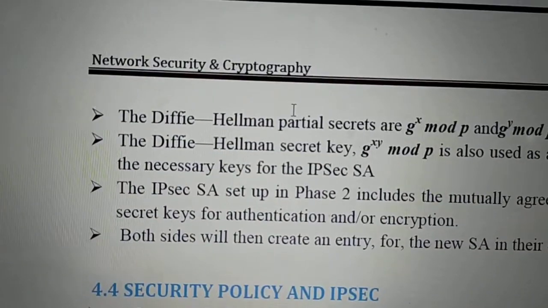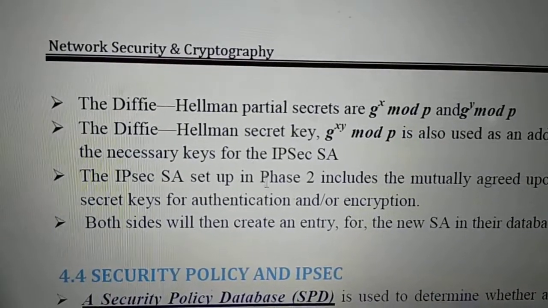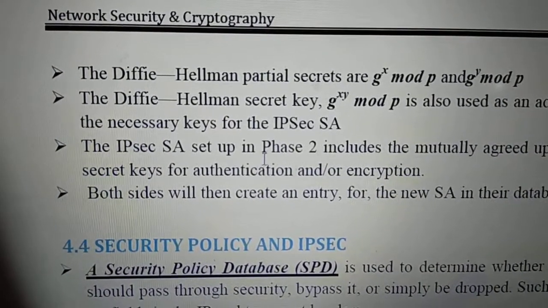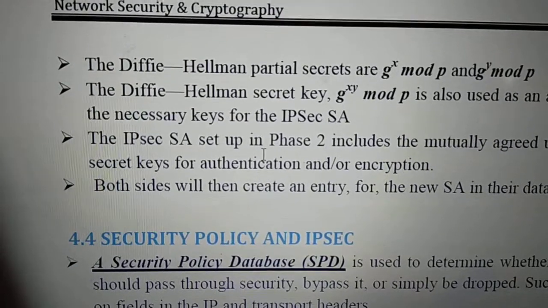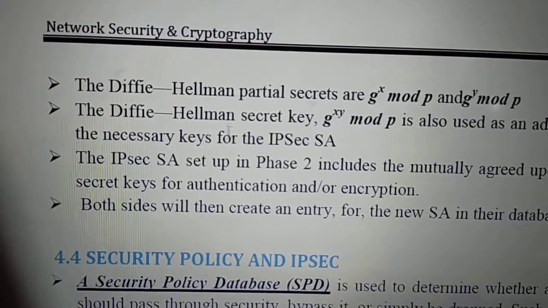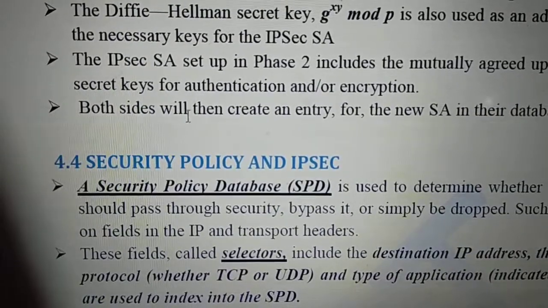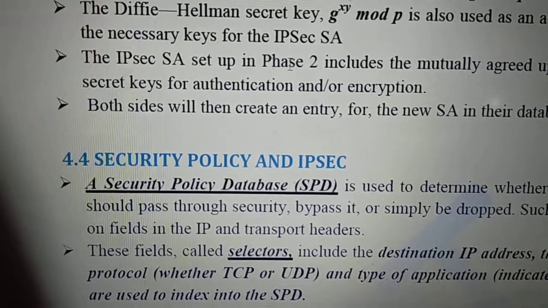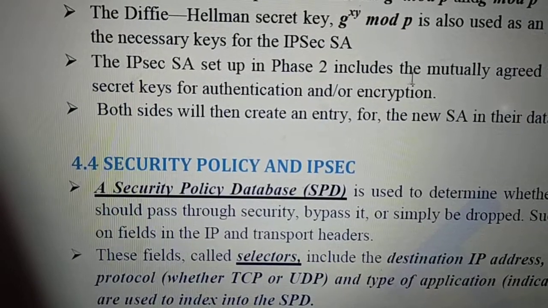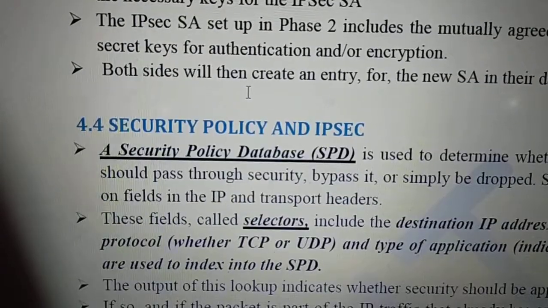Okay, so this is all about, so you should remember the difference between the phase 1, phase 2. Phase 1 is to generate long term keys, phase 2 for short term keys, and phase 1 will have 2 modes. One is all the identities are encrypted or not sent in clear in main mode, and all the identities are sent in clear, that is in aggressive mode, right? So once we set up the security association, so IKE security association, then IPsec will be set up in phase 2, which is mutually agreeing the secret keys for authentication and encryption.